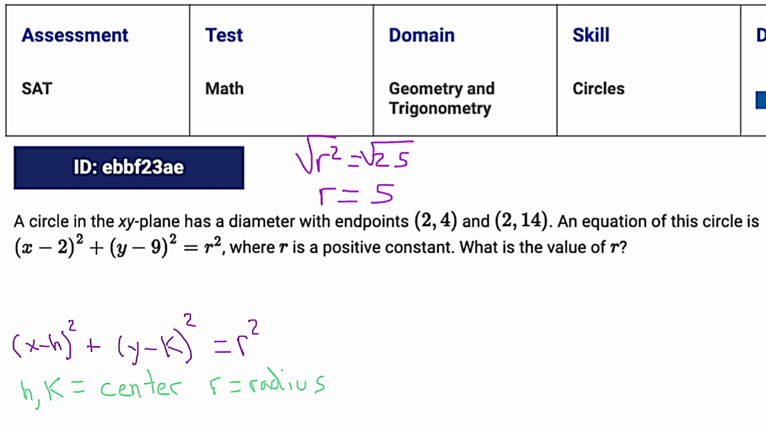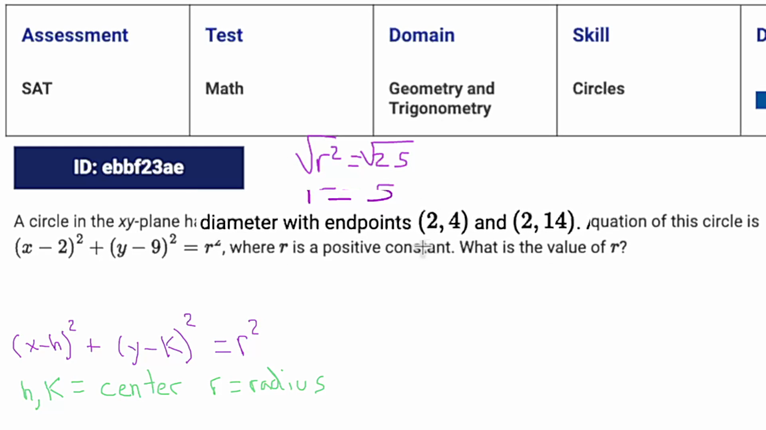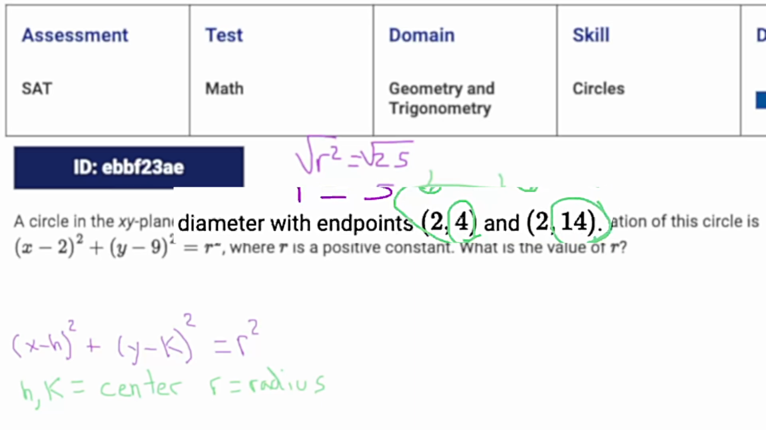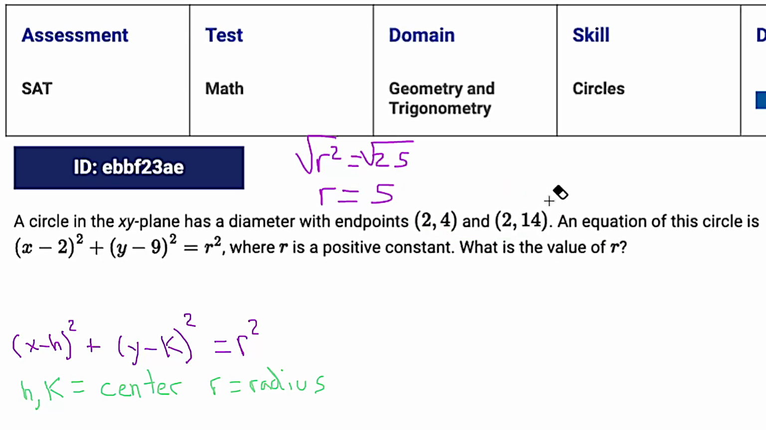But there's actually an even faster way to do it. At least it would be faster for me. It tells us that the diameter's endpoints are (2, 4) and (2, 14). Because they're both 2 on that x coordinate, we know the actual distance of the diameter is the difference between 4 and 14. So basically, the diameter is 10, meaning the radius is 5. So that's another way that you can just kind of do it in your head. And again, this all comes from being familiar with that circle equation.